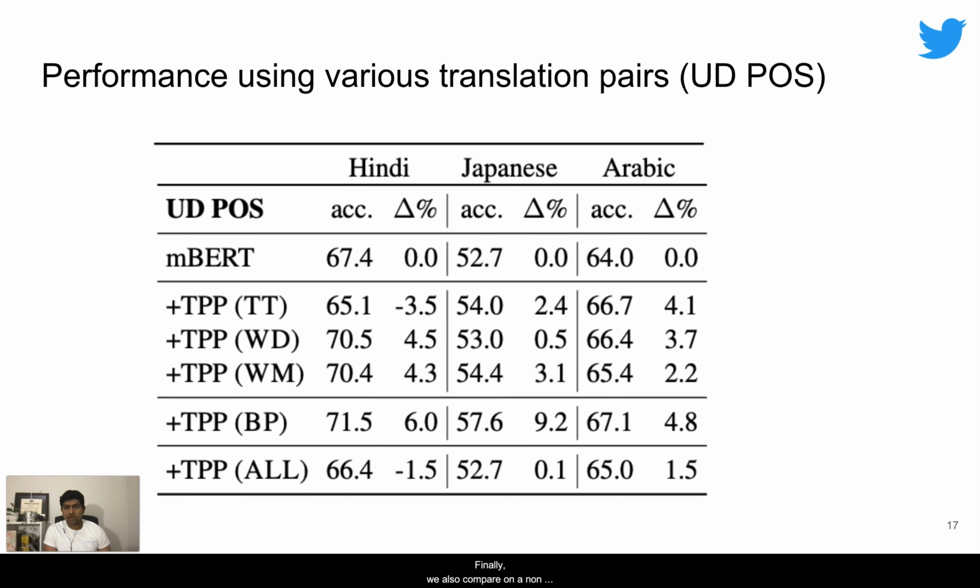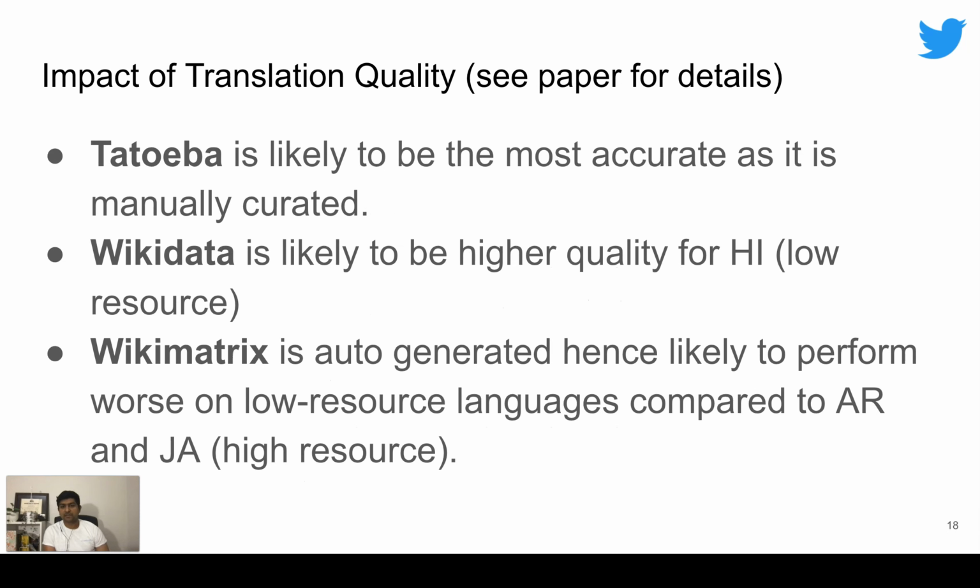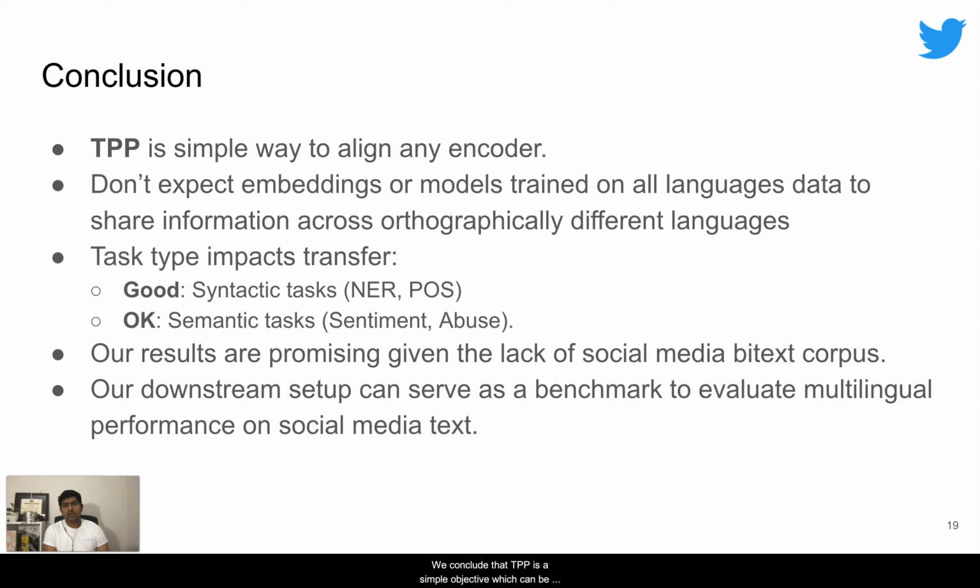Finally, we compare on a non-social media corpus using part-of-speech datasets from universal dependencies. Again, the improvements are consistent with the previous experiments, though they're not as big as we get in the NER task. We also consider reasons for the varying improvements based on the sources. We reason that this has to do with the quality of translation pairs as well as the scale of the translation pairs. We conclude that TPP is a simple objective which can be added to any existing encoder to improve zero-shot transfer.